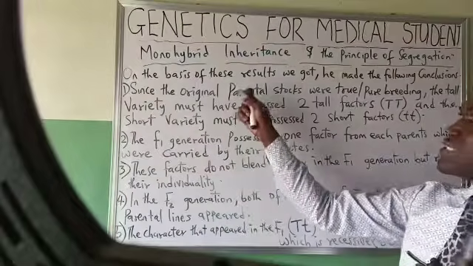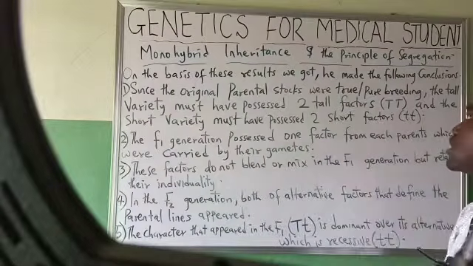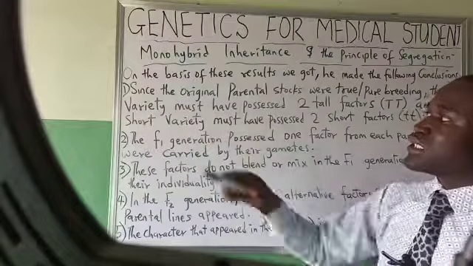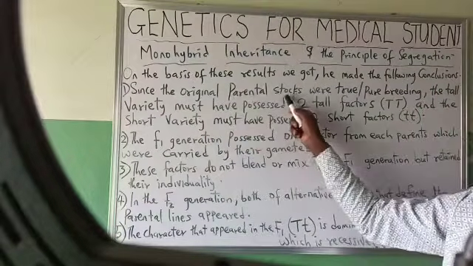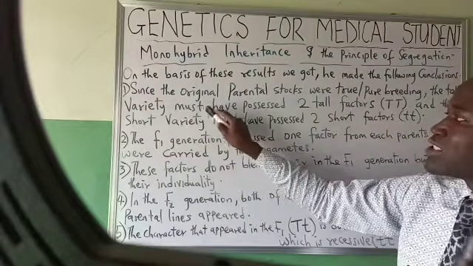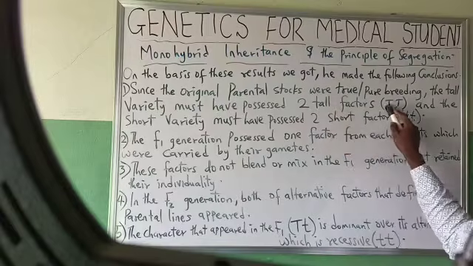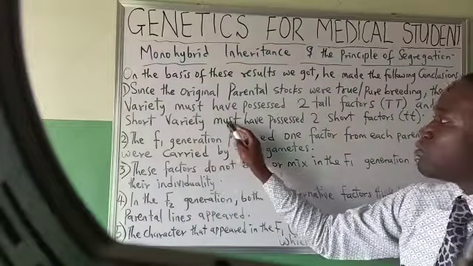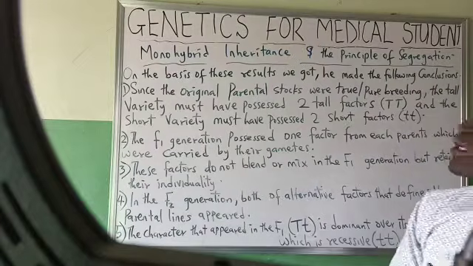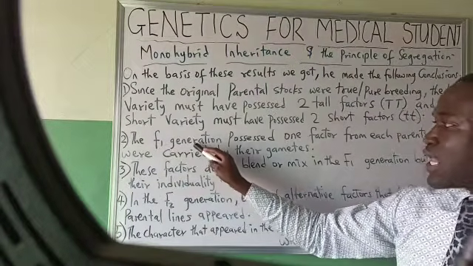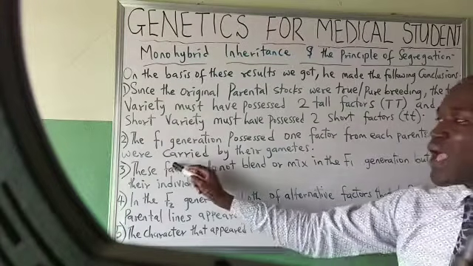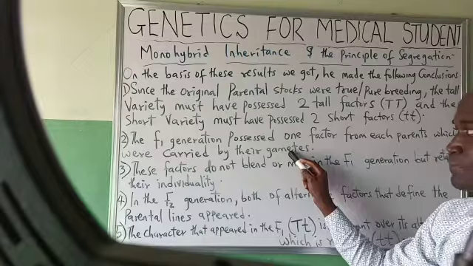Now it is on the basis of this result we just got that he made the following conclusions. 1. He said that since the original parental stocks were true or pure breeding, the tall variety must have possessed 2 tall factors TT, and the short variety must have possessed 2 short factors tt. Then the F1 generation possessed 1 factor from each parent, which were carried by their gametes.